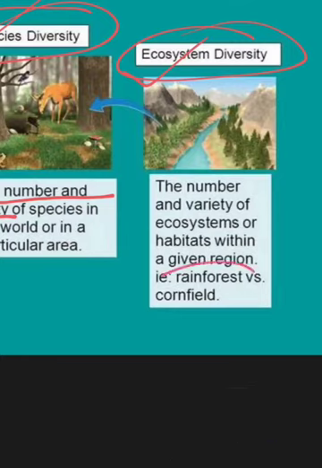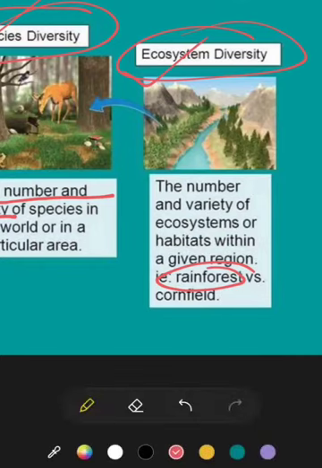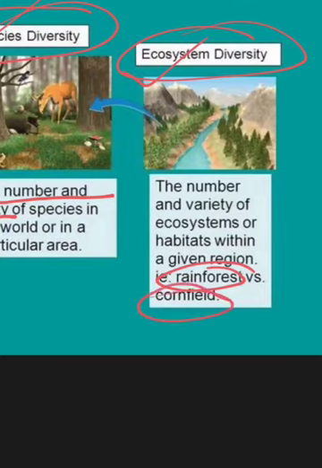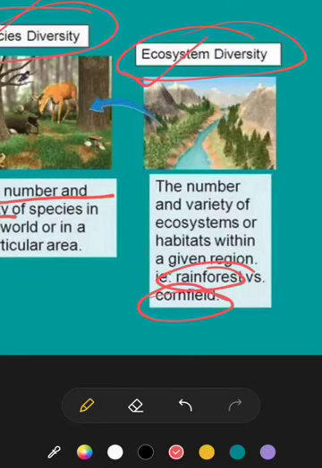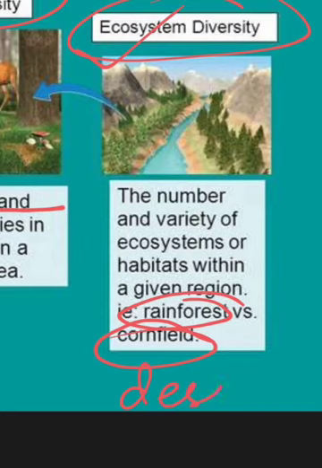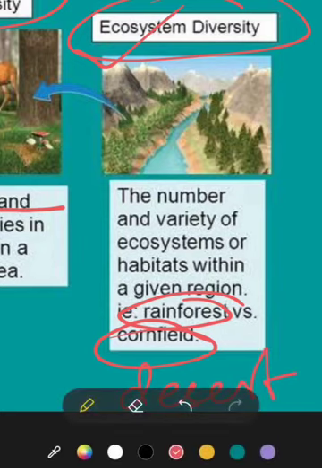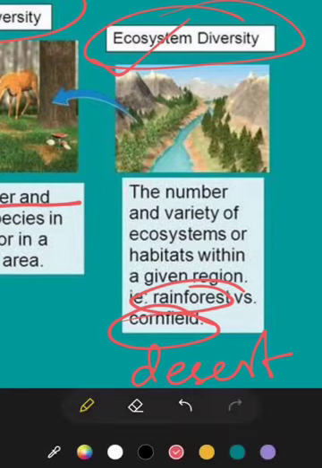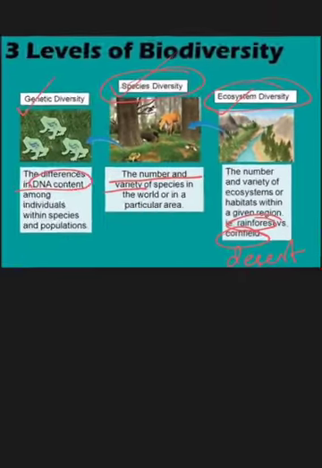Suppose rainforest has a particular type of flora, fauna, vegetation, temperature, pressure, humidity, while a cornfield will have everything different in it. Suppose in a desert region, again everything will be different. So the differences in these ecosystems or habitats, meaning a living area of a particular organism, is known as ecosystem diversity.